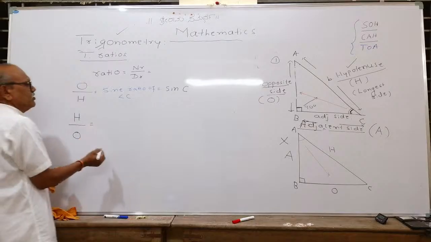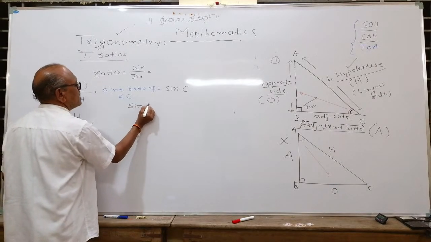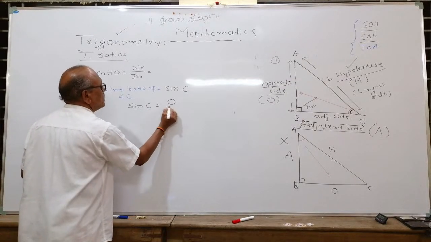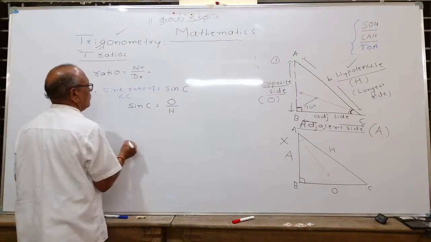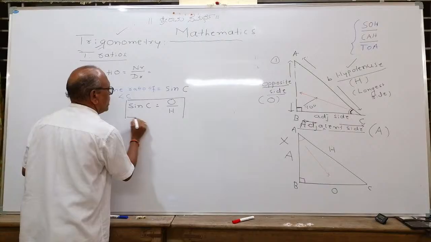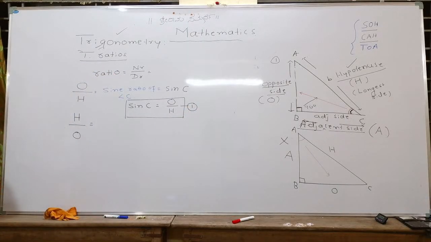This is the first ratio. We can write it as sine of any angle, say here C, is equal to opposite upon hypotenuse. This is the first trigonometric ratio. I will put a box here and give it ratio number 1.